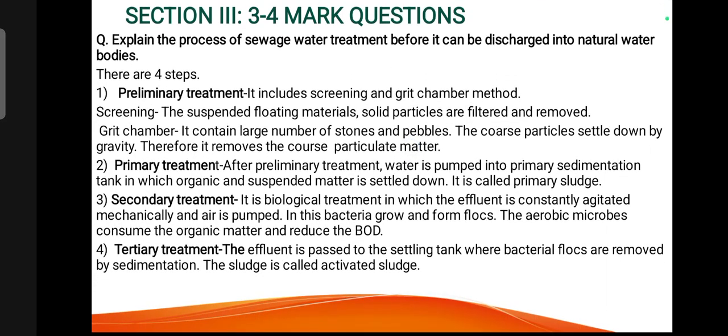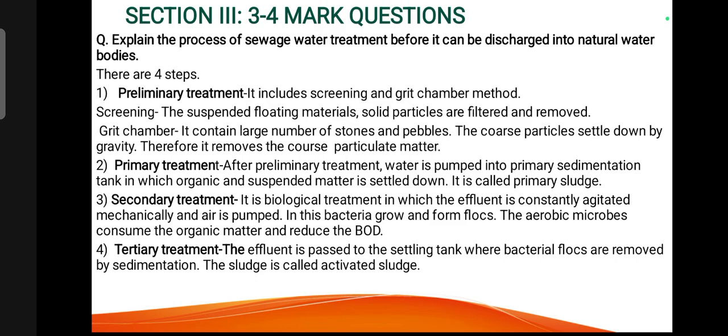Explain the process of sewage water treatment before it can be discharged into natural water bodies. There are 4 steps. Preliminary treatment, in which 2 steps are there: screening and grit chamber. In screening, floating suspended materials are filtered, whereas the grit chamber is made up of stone and pebbles and the coarse particles are settled down by gravity.